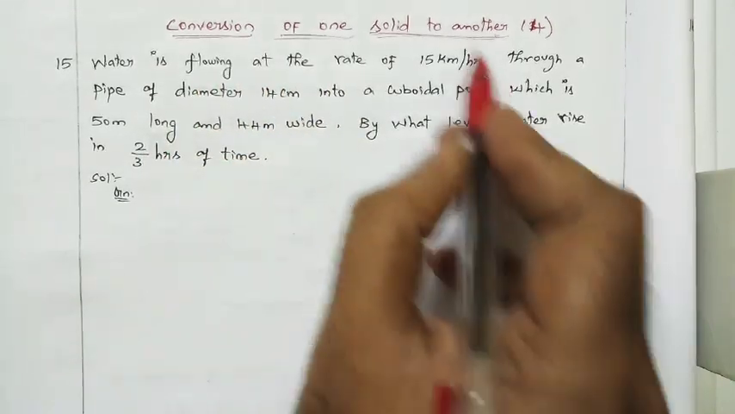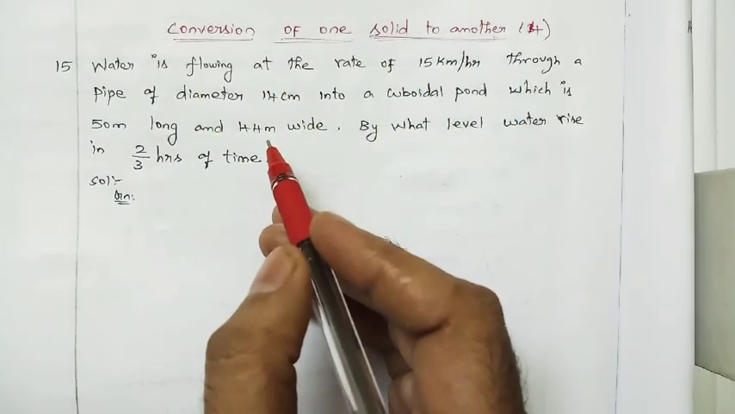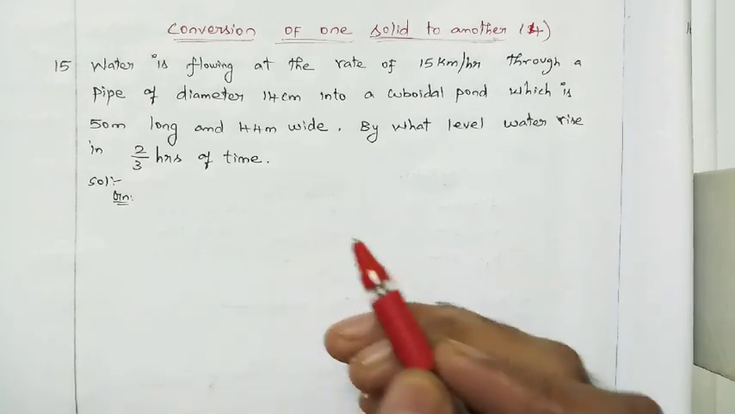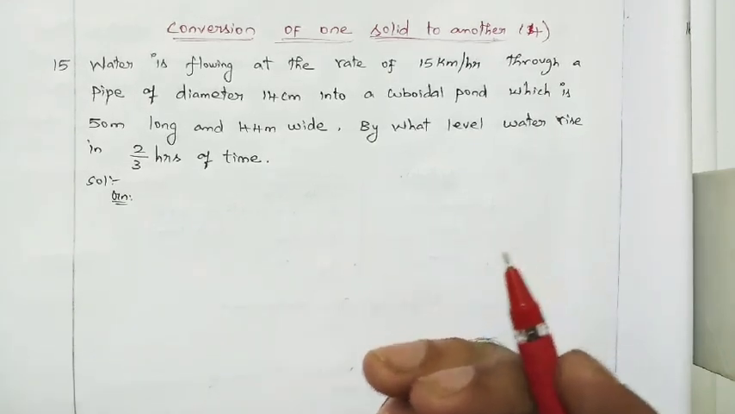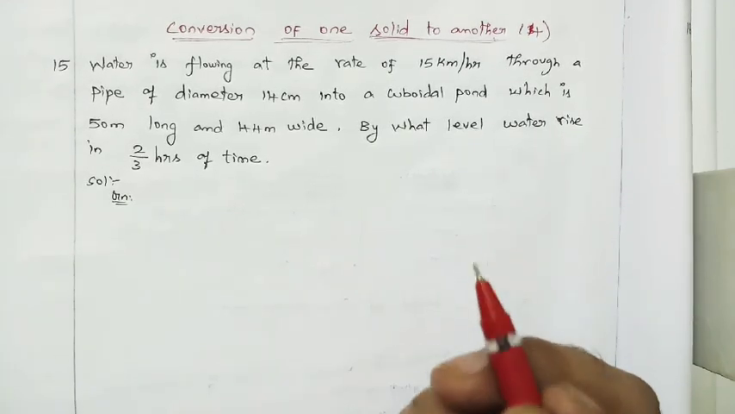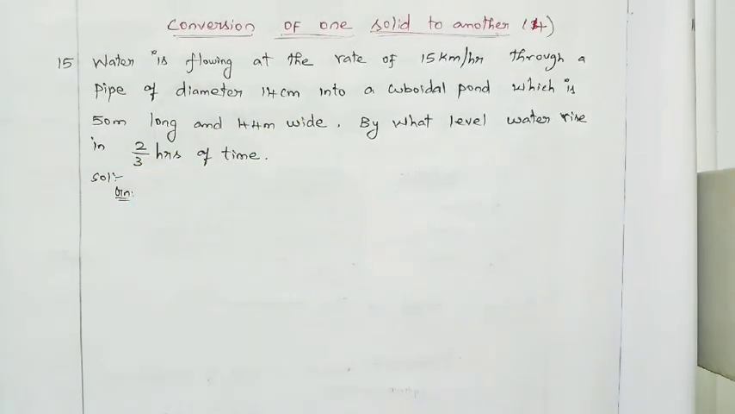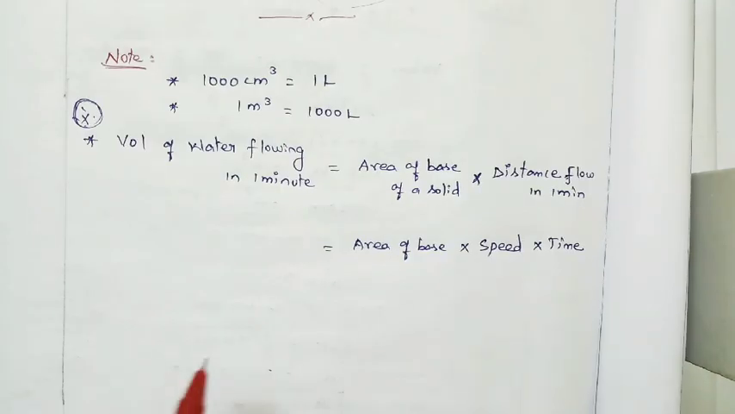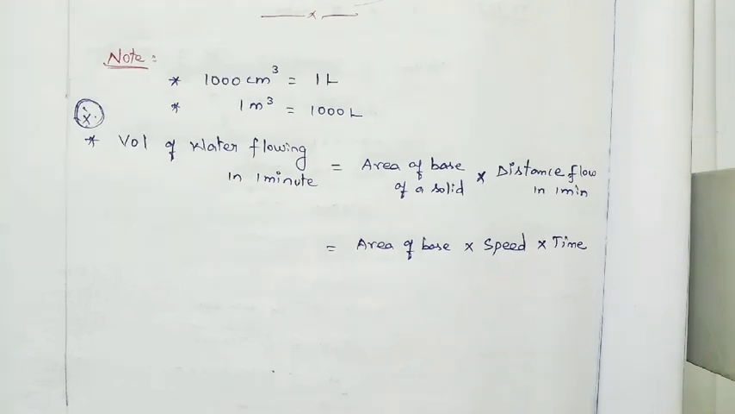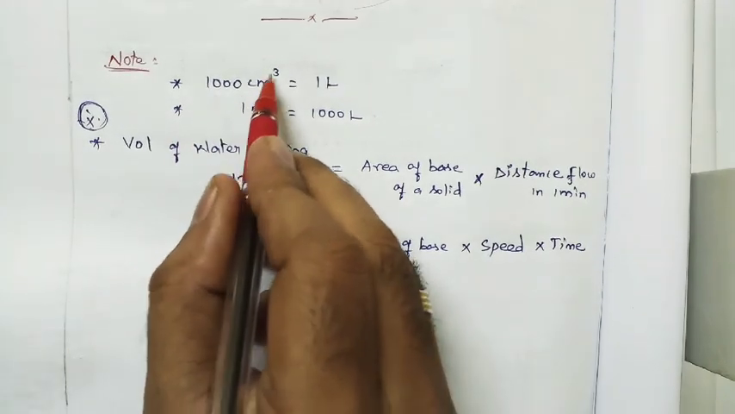Before seeing this sum, we need some notes, some hints. First, note down that hint. That is very important. There is a formula. After that, we will see this sum. Note: